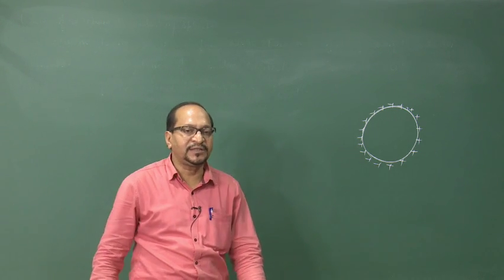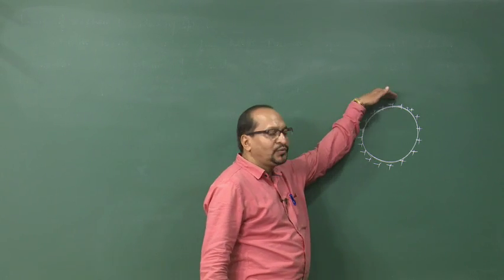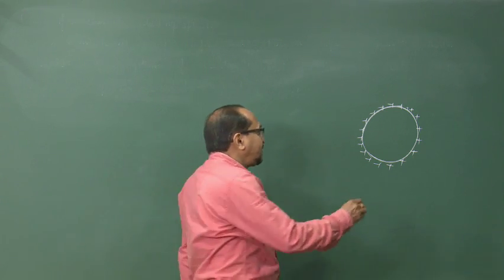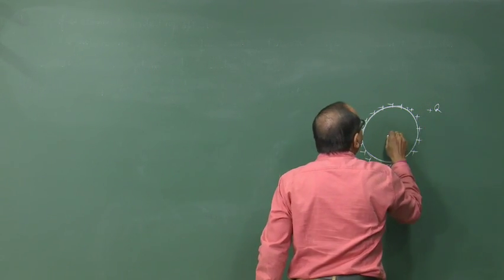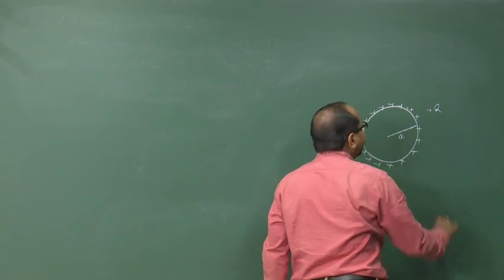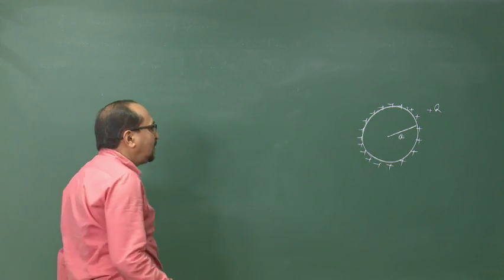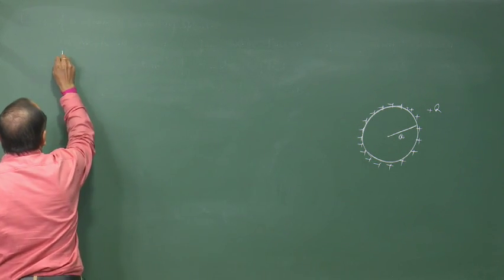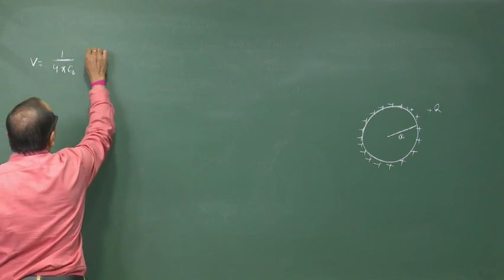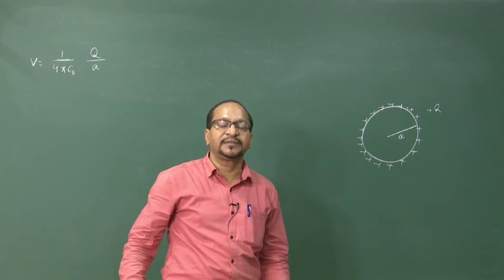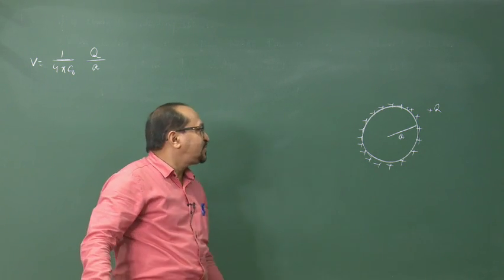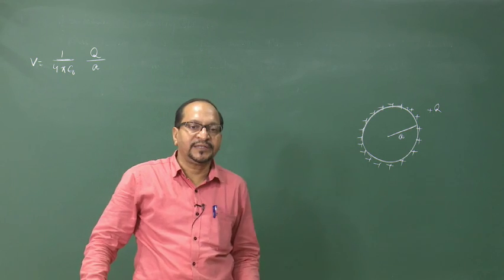This charged conductor behaves, to a point outside the surface or on the surface, as if the entire charge q is located at its center. If the radius of this sphere is a, then the potential on the surface of the sphere is V equals 1 by 4 pi epsilon naught q by a. It is like the potential at a distance a from a point charge q. So, this is the potential of a charged conducting sphere.